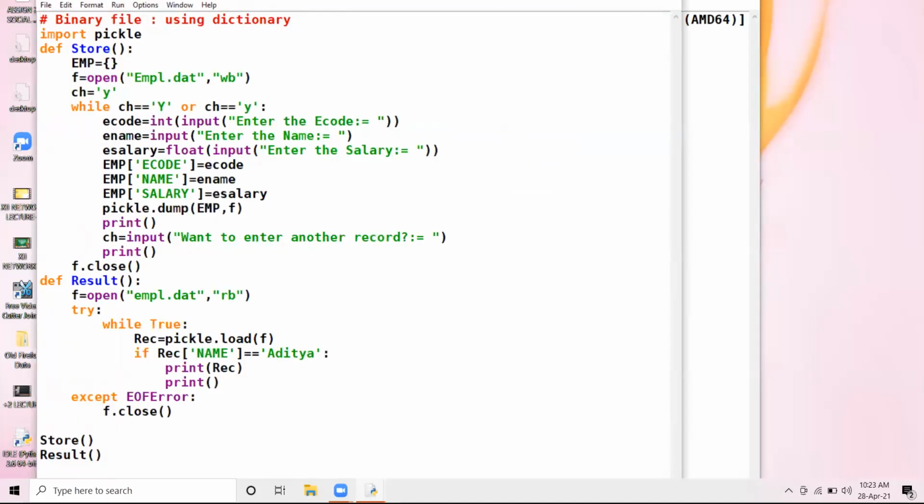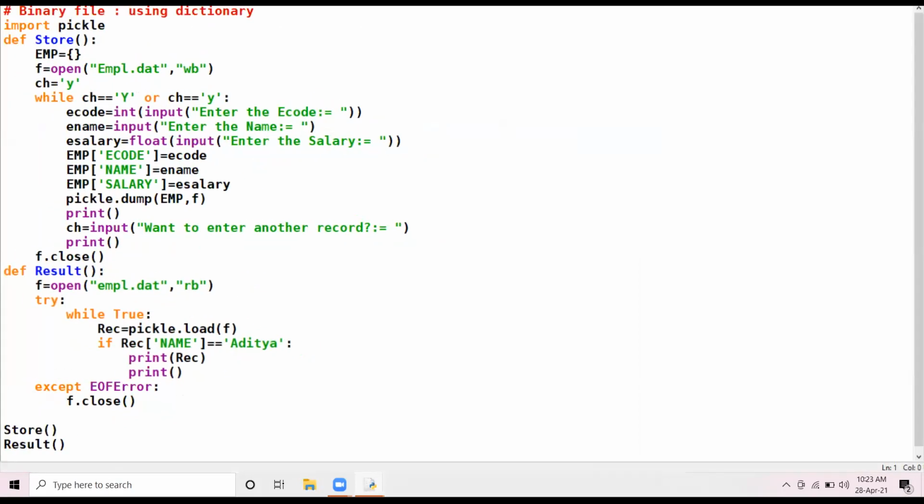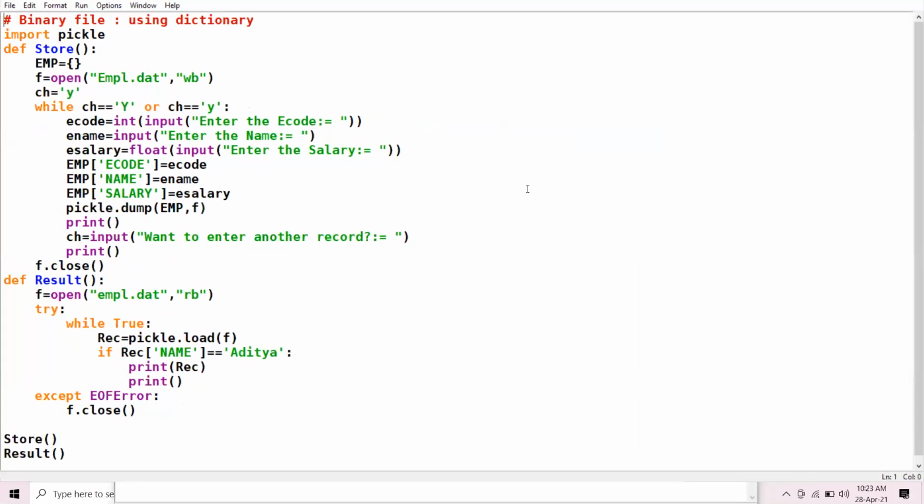Okay, is this program visible to everyone? Is the Python program visible to everyone?